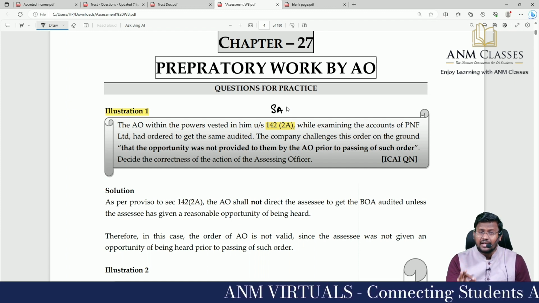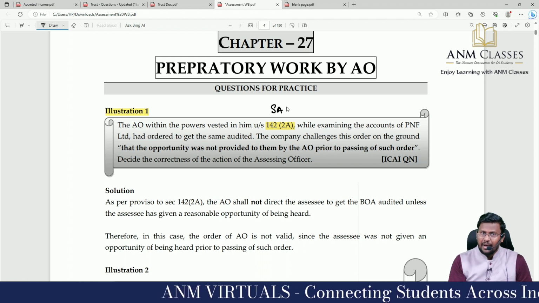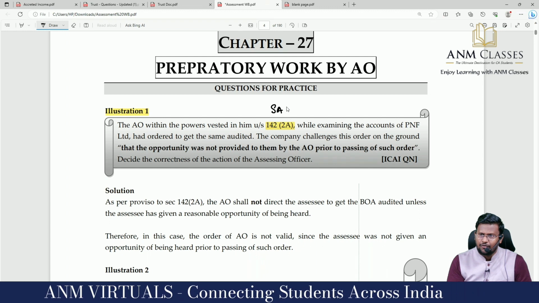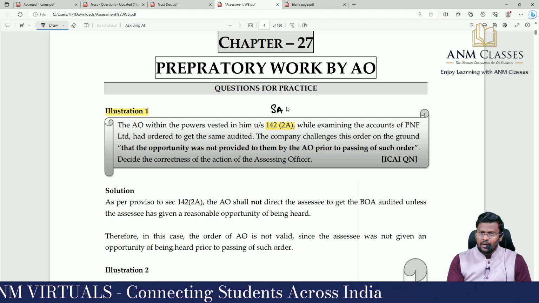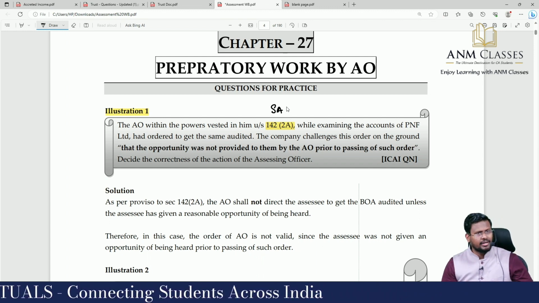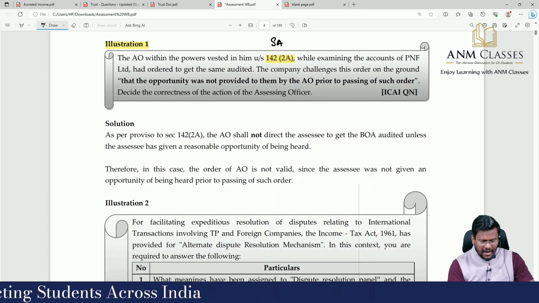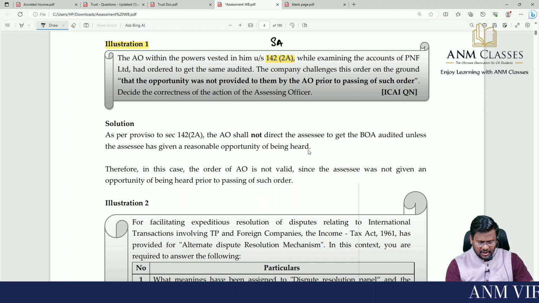It is mandatory that before issuing a special audit under section 142(2A), sir, what has to be provided? Opportunity of being heard has to be provided. So as per the proviso to section 142 subsection 2A, AO shall not direct the assessee to get the books of accounts audited unless the assessee has been given a reasonable opportunity of being heard.